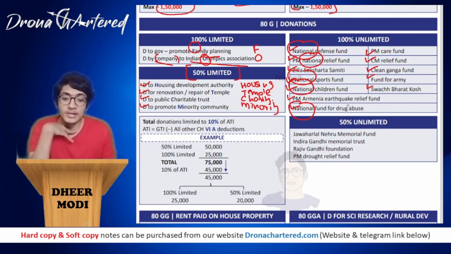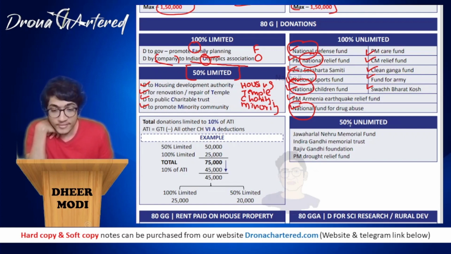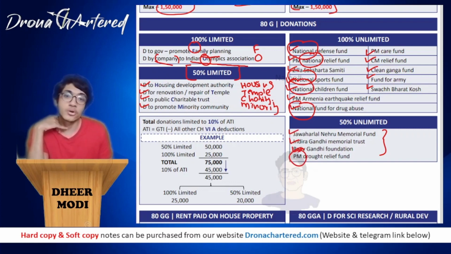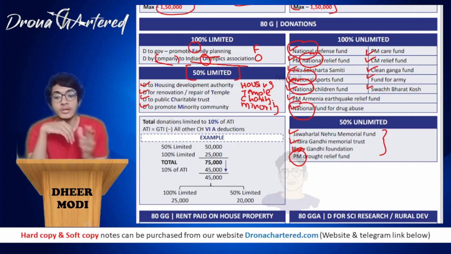So this is your 100% unlimited, and next is your 50% unlimited. Under 50% unlimited is basically all your Prime Ministers' funds, your Jawaharlal Nehru, Indira Gandhi, Rajiv Gandhi, all of these have been Prime Ministers. And next is your PM Drought Relief Fund. So I hope this is easy to learn, your 50% unlimited.